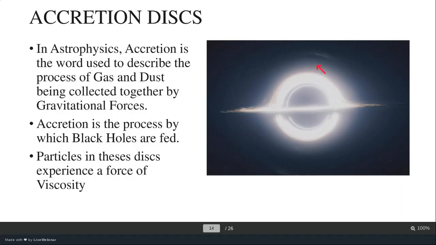Now, what is this glow? This glow is due to the temperature. The temperature of these materials falling towards the black hole is more than the temperature of plasma. This is explained by the term viscosity. Viscosity is the force experienced by matter particles lying one over the other due to the rubbing or frictional forces between them. When two matter particles rub over one another, they develop a force of friction, and this leads to a force of viscosity. Due to this viscosity, the matter particles falling towards the black hole heat up, and this is why it produces a glow. The temperature of the accretion disk is around millions of Kelvin.